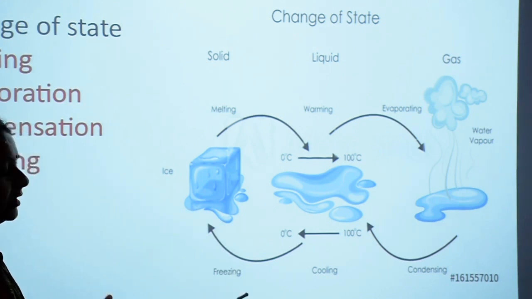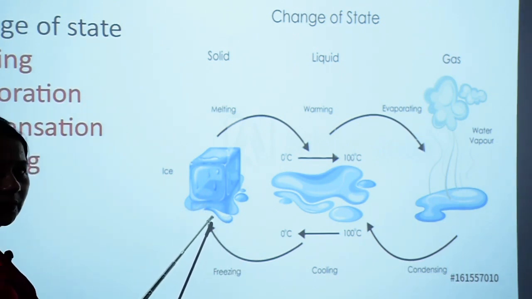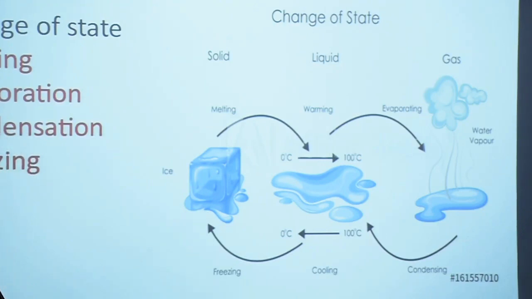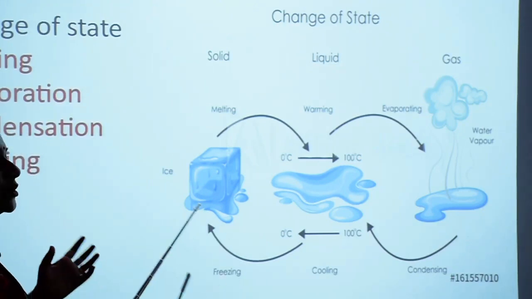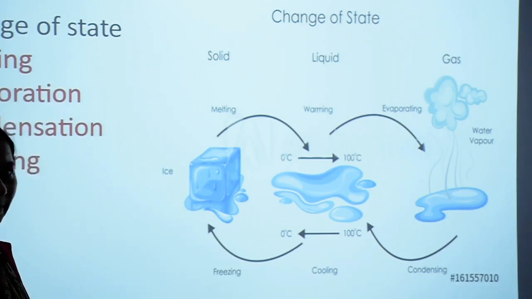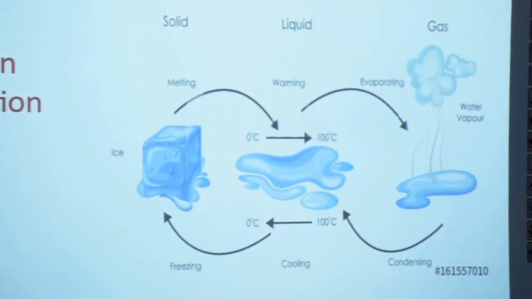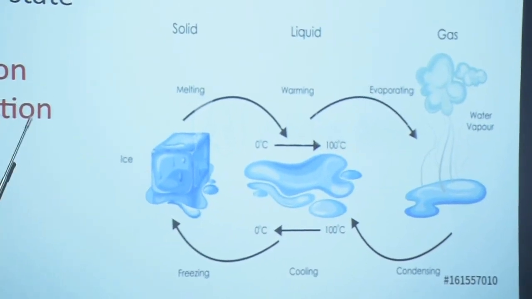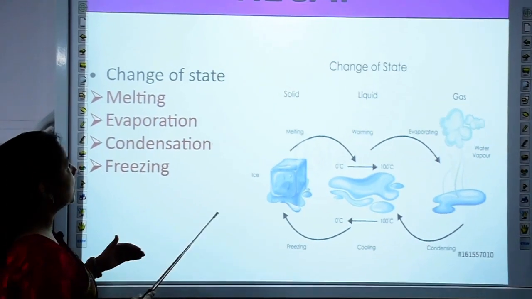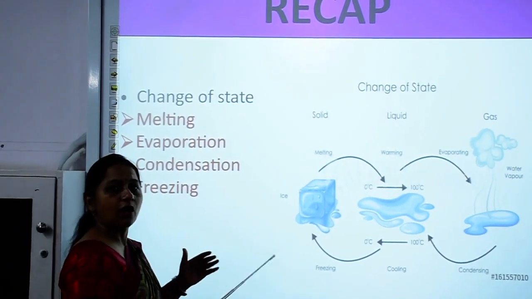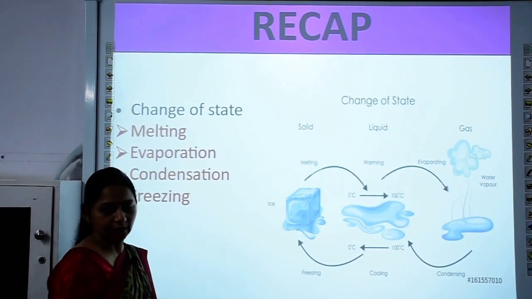When you keep water in the freezer, what is formed? You get ice out of it. So that is the solid state which is converted from the liquid state. So this process is called freezing. So we have done melting, evaporation, condensation and freezing. These are the changes of state on heating and cooling.